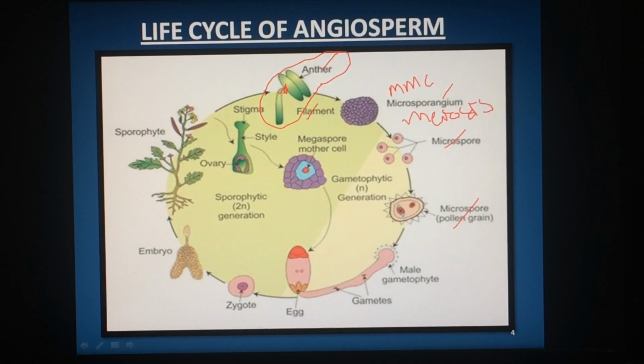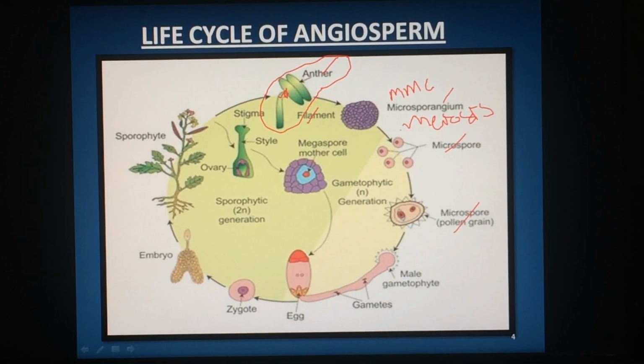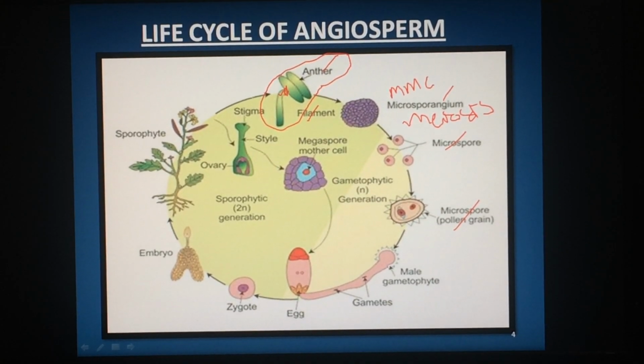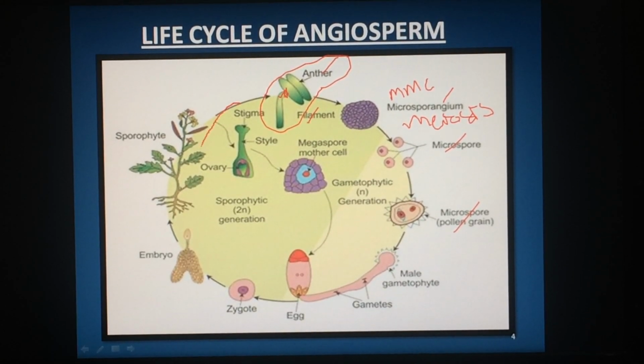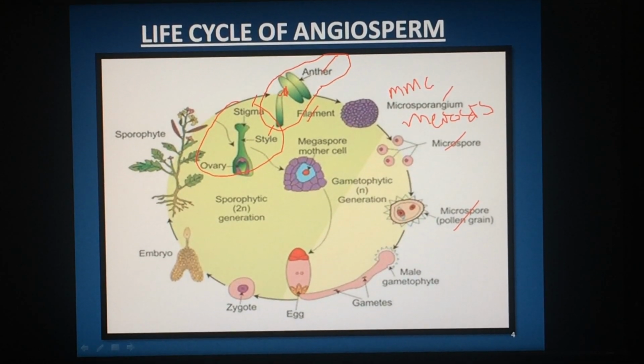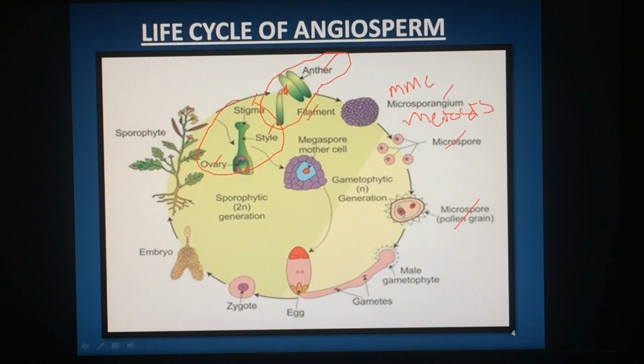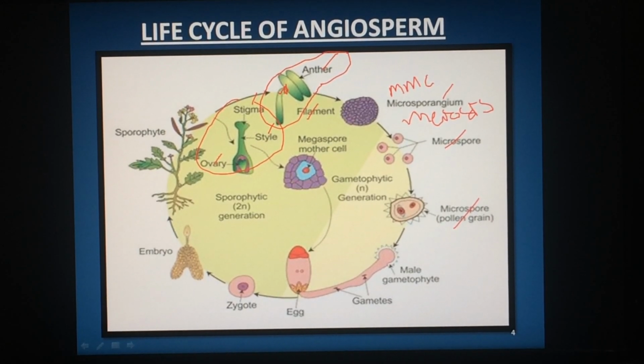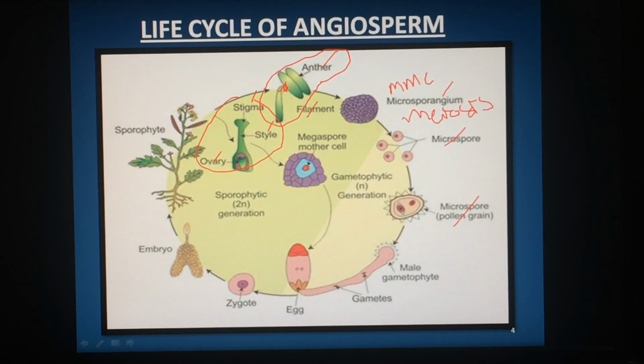If you come to the female sex organ called gynoecium, the units are carpels, which contain stigma, style, ovary. Parts of a carpel: stigma, style, ovary. In ovary, ovule is present.